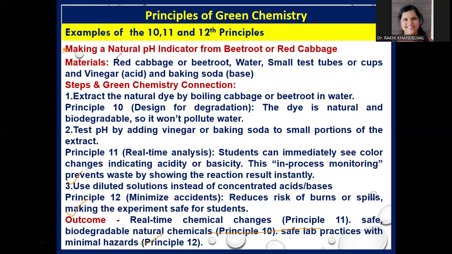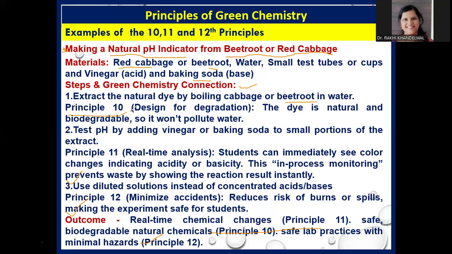For formation of the natural pH indicator, we can use beetroot or red cabbage. The materials used are red cabbage or beetroot, water, small test tube, vinegar, or baking soda, right? Now, the steps to form this pH indicator. Extract the natural dye by boiling red cabbage or beetroot in water. This is a simple process. The red cabbage or beetroot is crushed in the water and boiled.